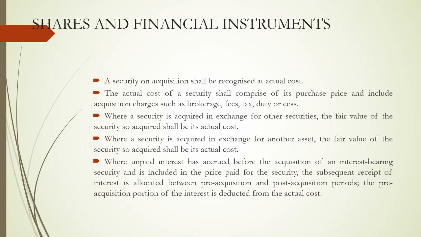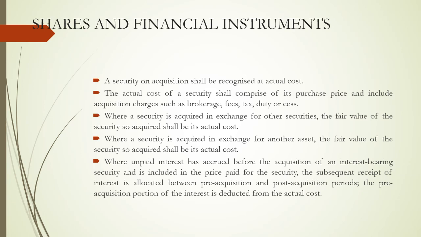A security on acquisition shall be recognized at actual cost. So at the time of purchase, the actual cost includes the transaction tax, any commission paid, brokerage paid, all of which has to be recognized at first recognition. The actual cost of security shall comprise its purchase price, including acquisition charges such as brokerage, fees, tax, duties, cesses, etc. If a security is acquired in exchange for another security, the fair value of the security so acquired shall be the actual cost.